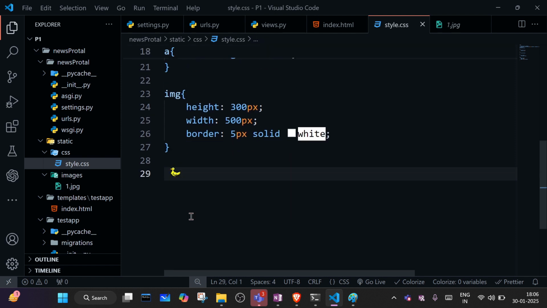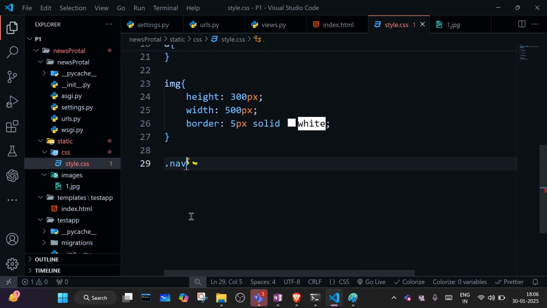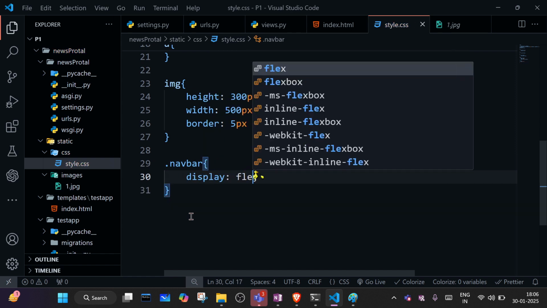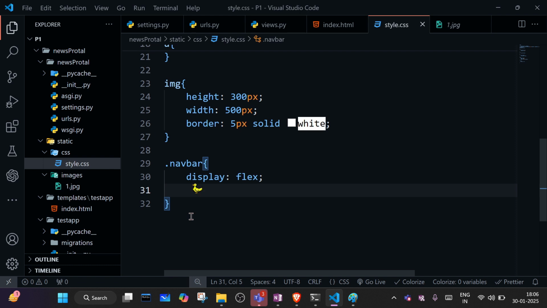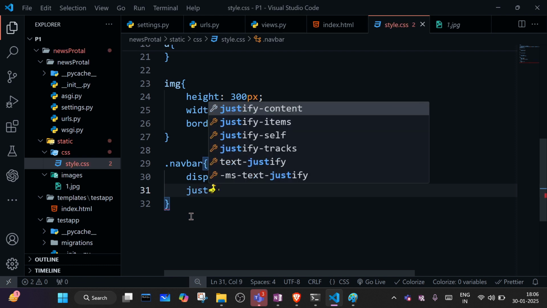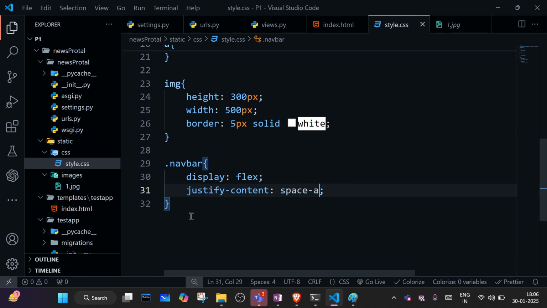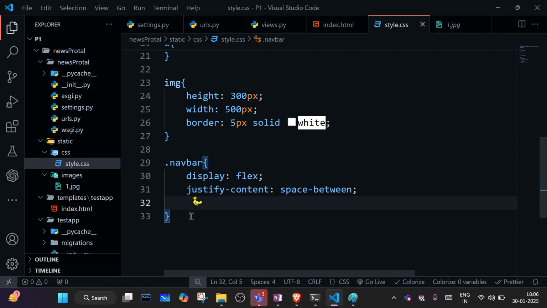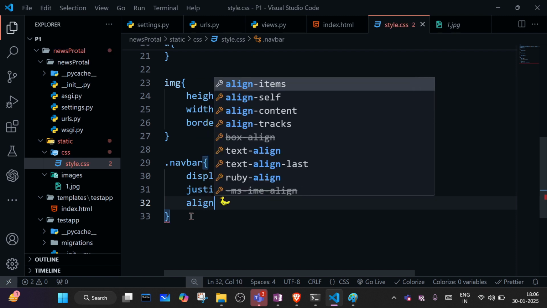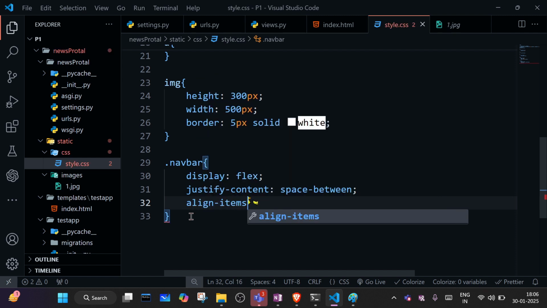Okay, so what I will write here, nav bar display flex. Okay, justify content space between, right? Align items center.